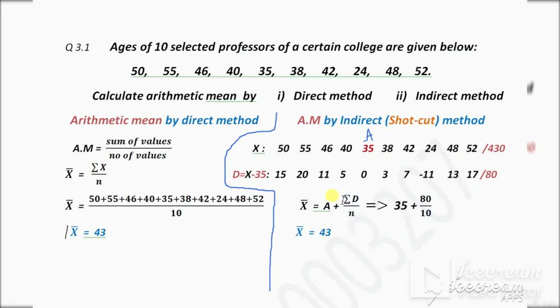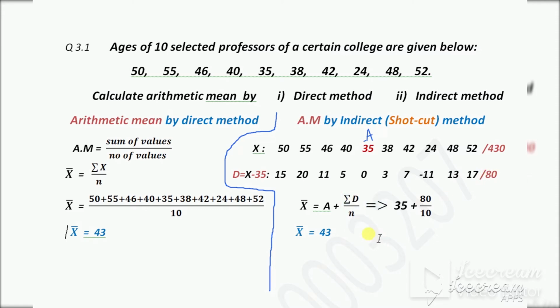Now in the formula it is summation d, which means the sum of d. So these are the d numbers. Add up these d numbers. After adding up we will get 80. 80 is the total of these deviations, so the answer for summation d is 80.